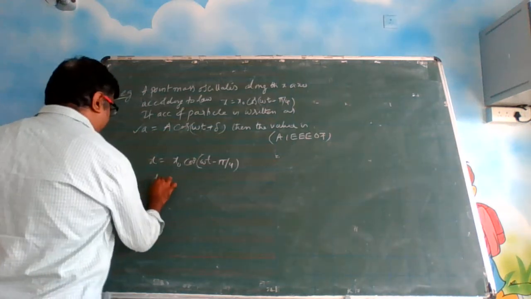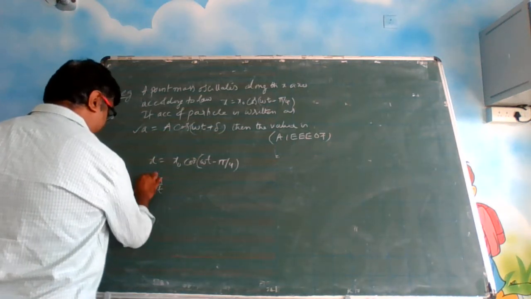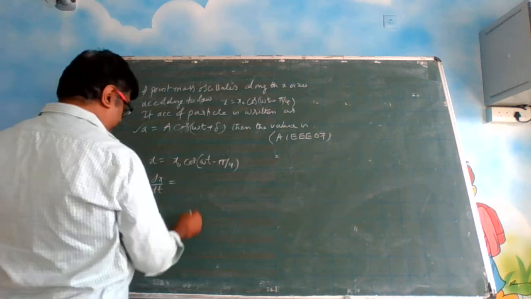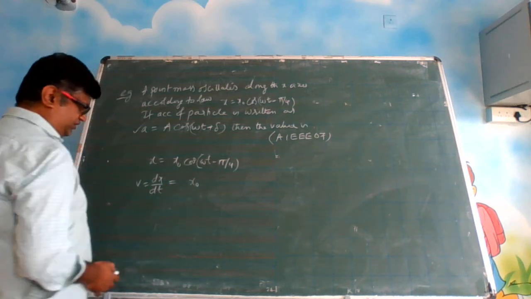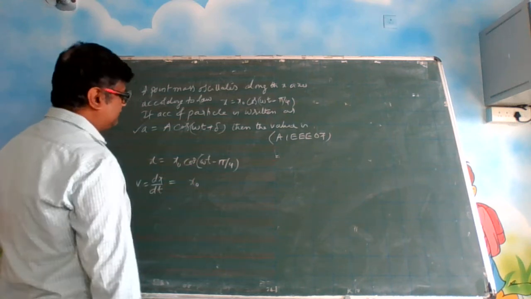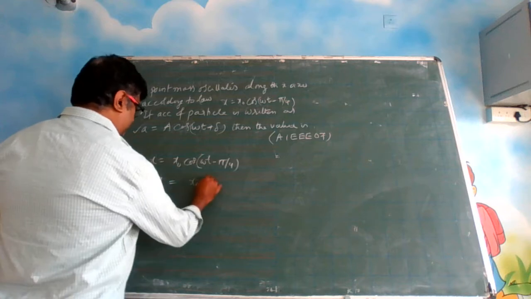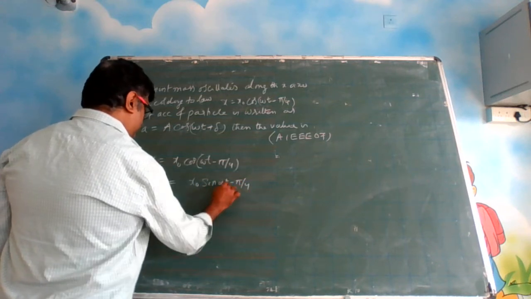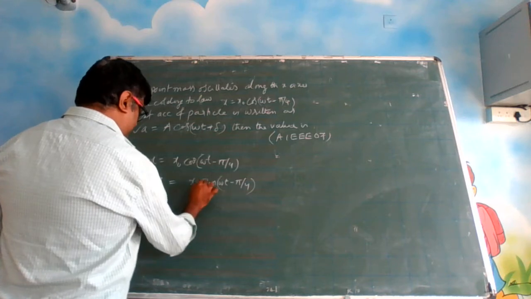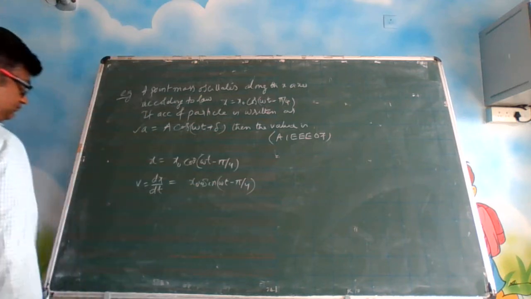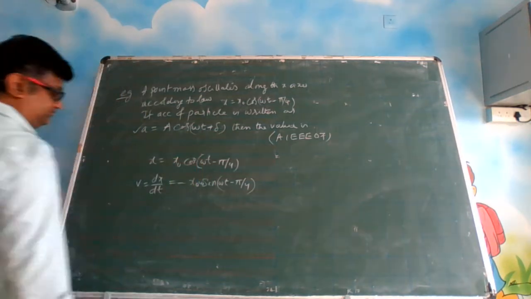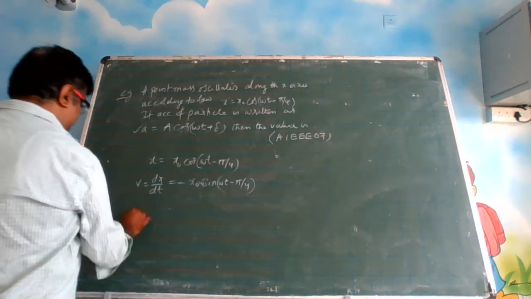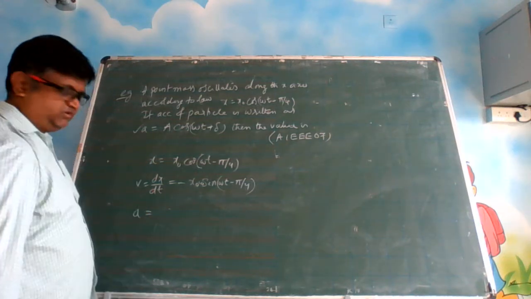You get dx/dt, which is velocity, equal to x0 times sine(ωt − π/4), and you will get another ω here, and cosine is minus. So we want acceleration, so differentiate once more.